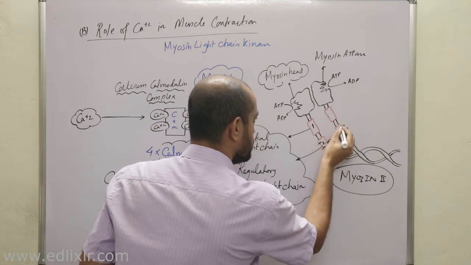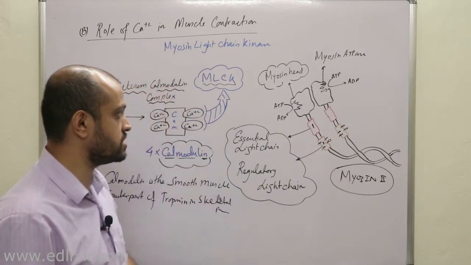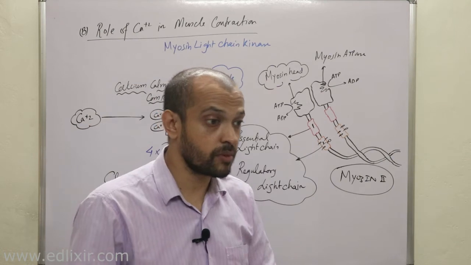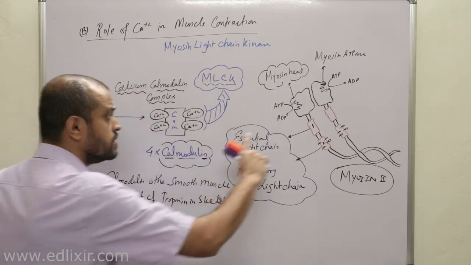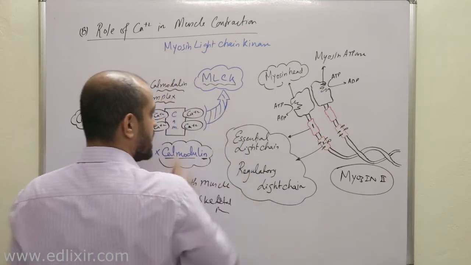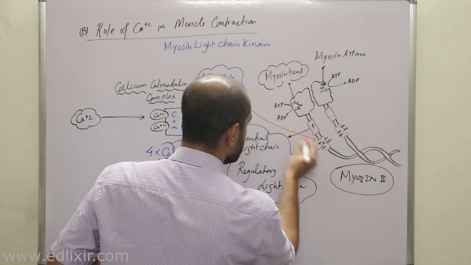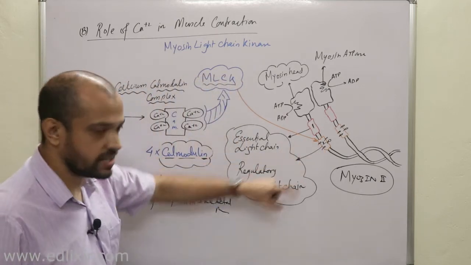Now listen with all your attention, how you can memorize it. Smooth muscle contraction is very important for your pharmacology class of antispasmodics. Clear? Now, how will you remember that MLCK helps in phosphorylation of the regulatory light chains? How will you remember this?